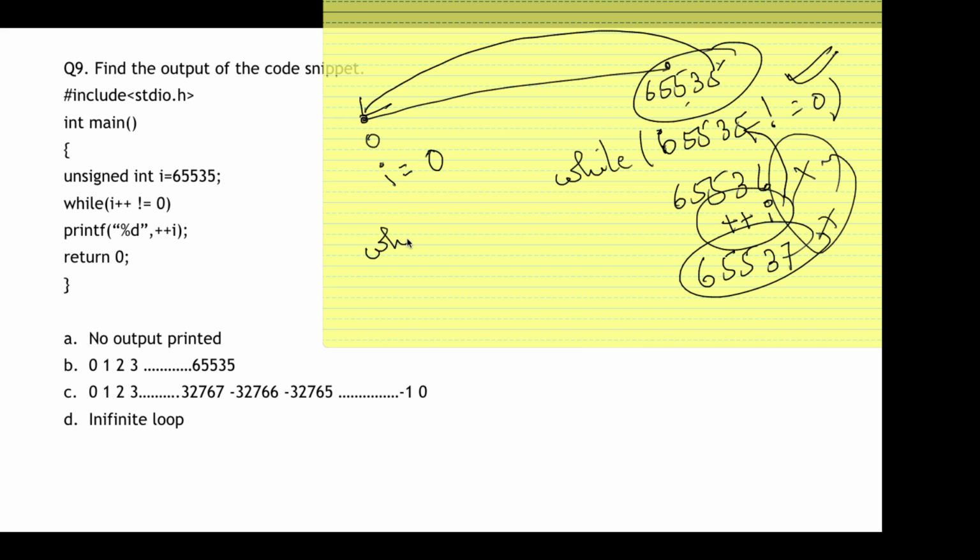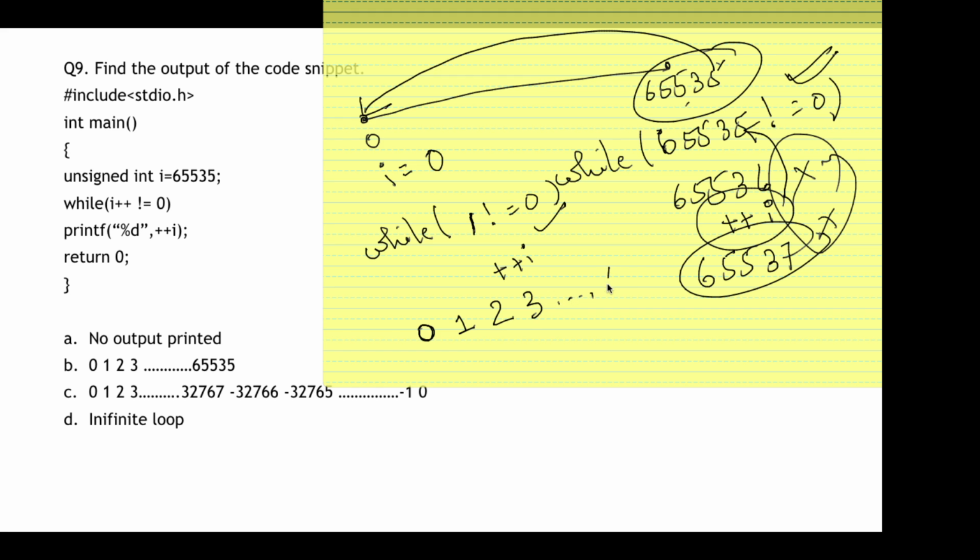So now again the while condition will be checked. I value is incremented, so it becomes 1. I not equal to 0 is true, so it will again print plus plus I. So like that way it will start printing with 0, then 1, then 2, 3, like this way up to 65535, and after this number it will again roll back to 0.